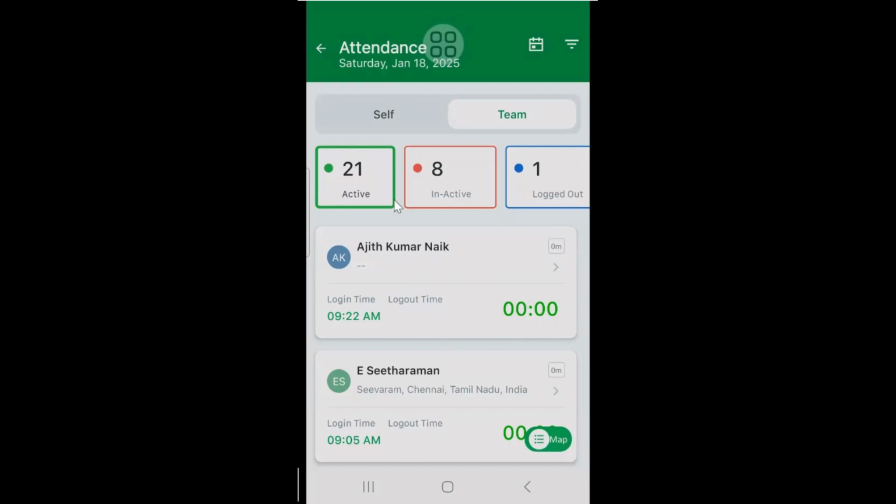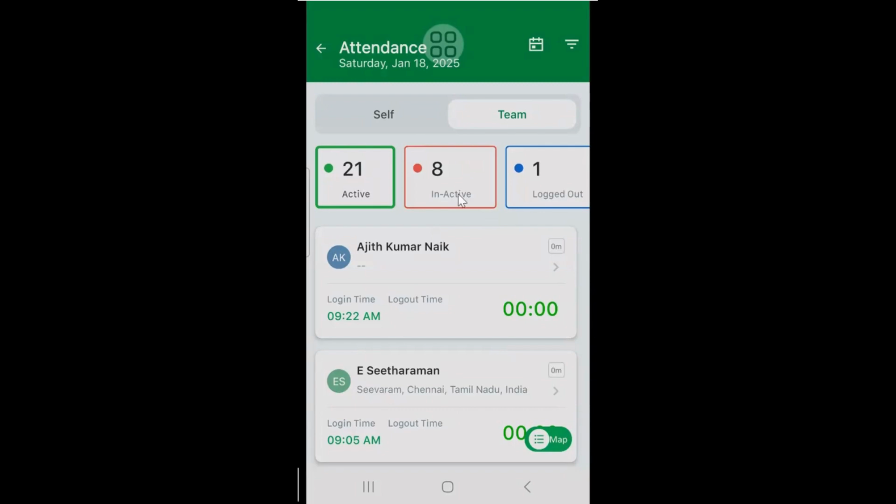If he has done multiple check-ins, then it will show as a map where he started, the next one, the third one. Here it's a summary. When you click here in the summary, if he has done any check-in, check-out, it will show this time, so and so location, and done check-in, check-out. The entire history summary will show and how many kilometers he has traveled. So you will get to know each and every piece of information about your teammates using this attendance,